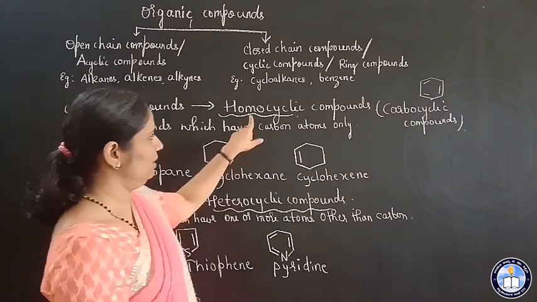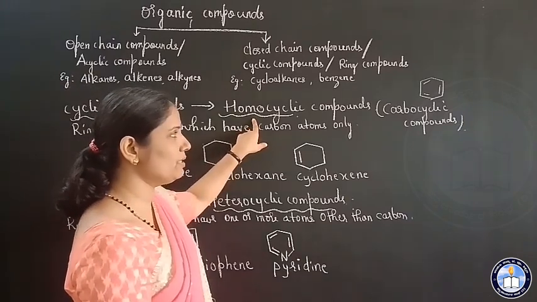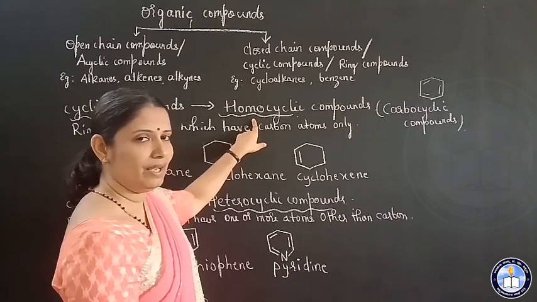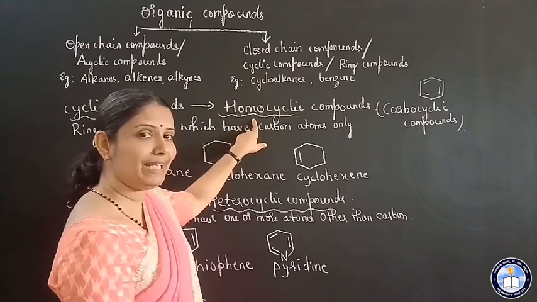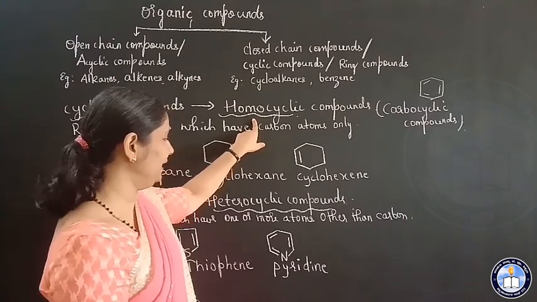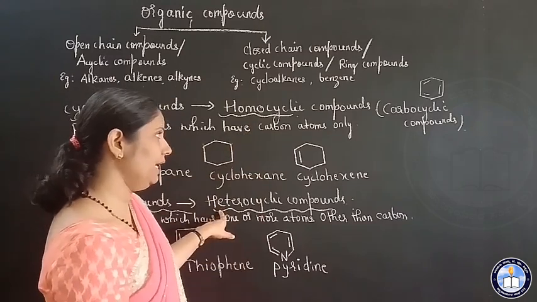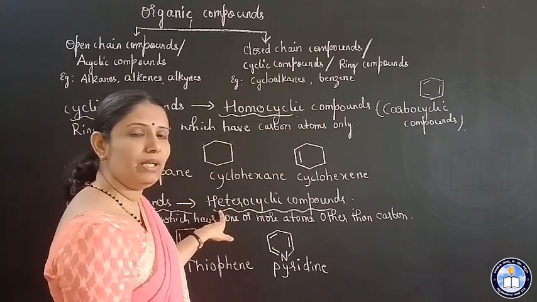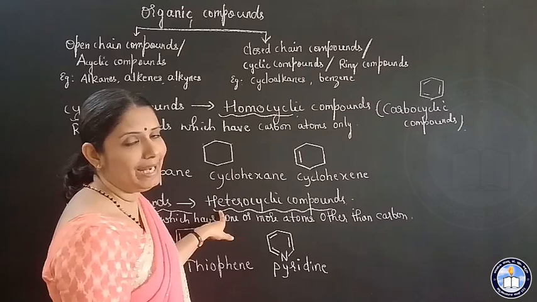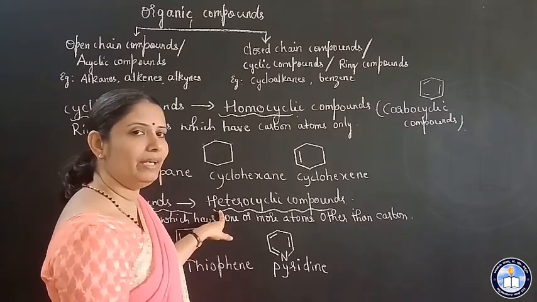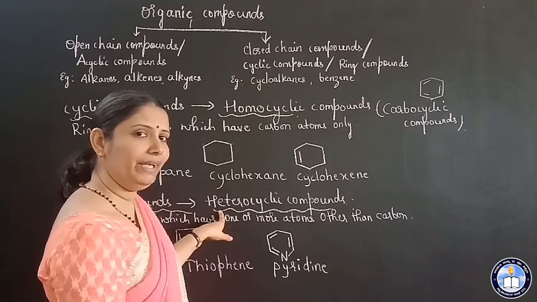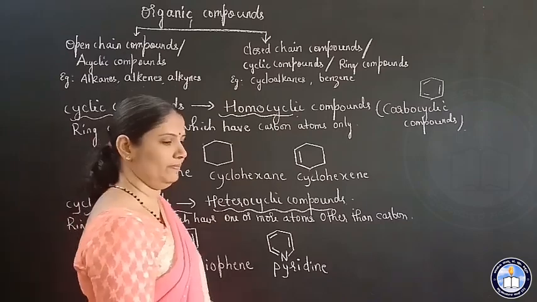These homocyclic compounds are again classified into alicyclic compounds and aromatic compounds. Similarly, heterocyclic compounds are classified into alicyclic compounds and aromatic compounds.